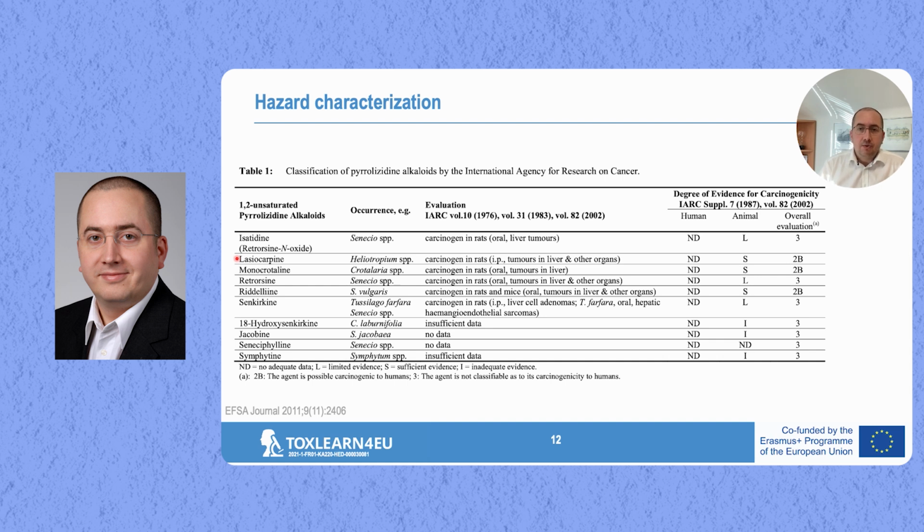But in 2017, the EFSA changed that, and now a riddelliine study is considered the critical study for deriving a health-based guidance value. So riddelliine is now the compound of interest.